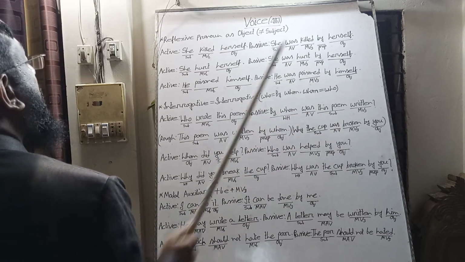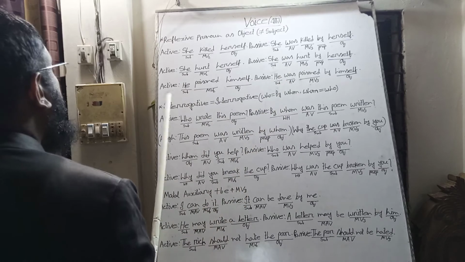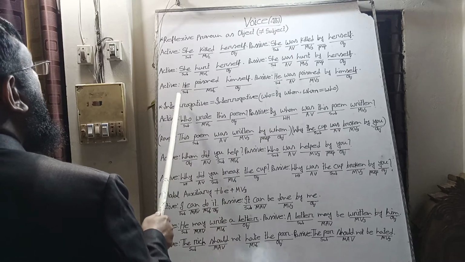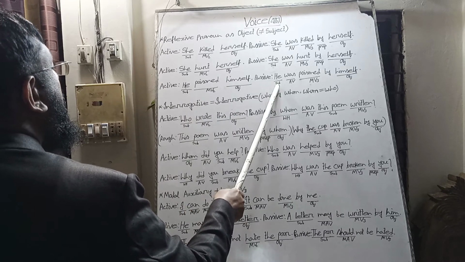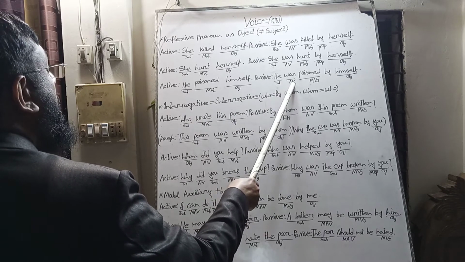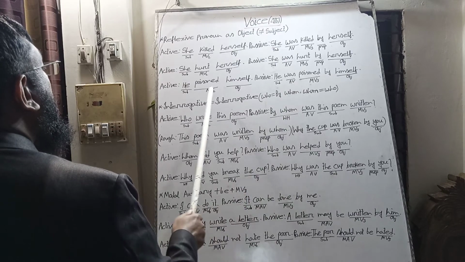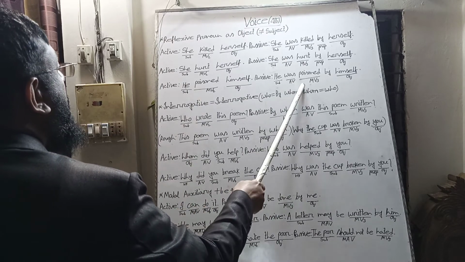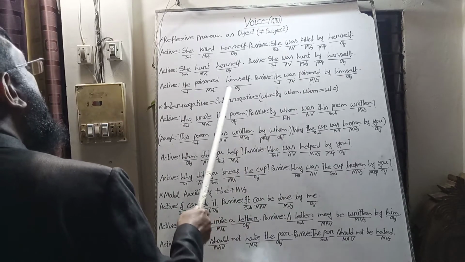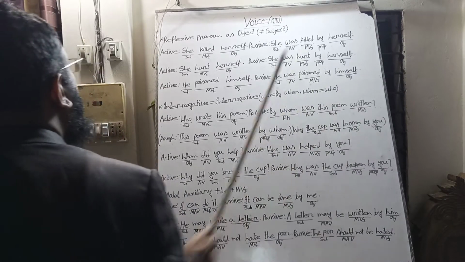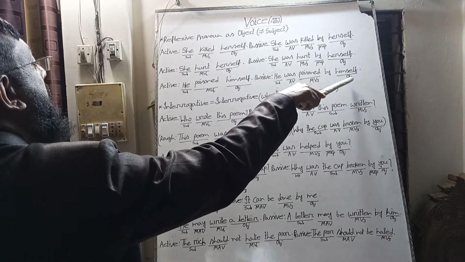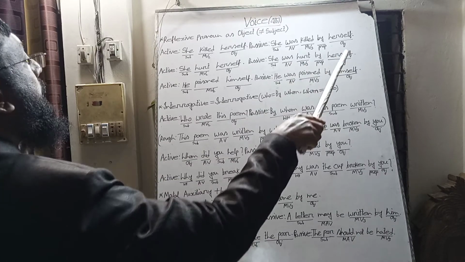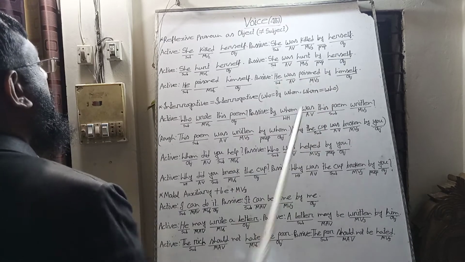So it will be from active to passive. In the same way, the subject he will be the subject, and it is past indefinite tense, third person singular. So we bring was, be verb, as auxiliary verb, and we use the past participle of the verb poison, and we use by preposition before the reflexive pronoun, and this reflexive pronoun himself will be the object of the preposition by here.